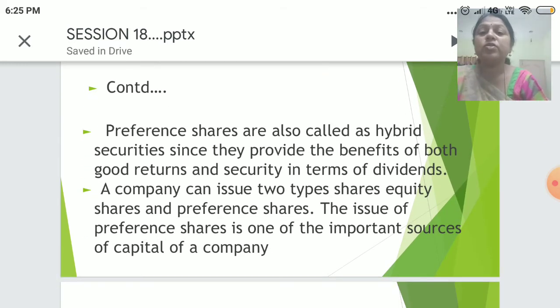Preference shares are also called hybrid securities since they provide the benefit of both good return and security in terms of dividends. A company can issue two types of shares, that is, equity shares and preference shares. The issue of preference shares is one of the important sources of capital of a company.